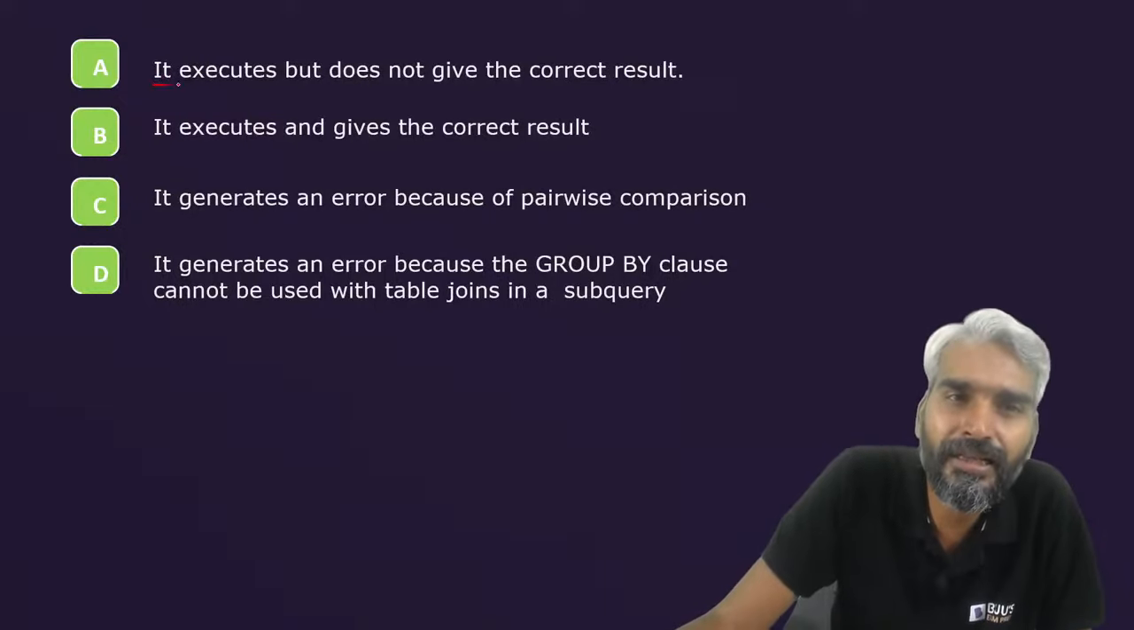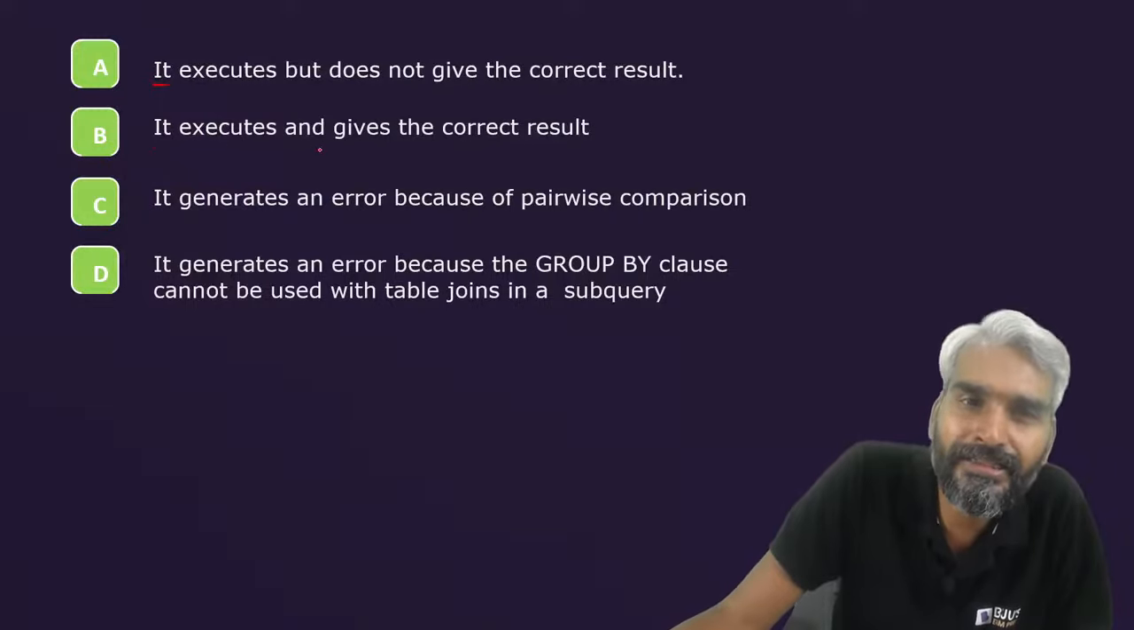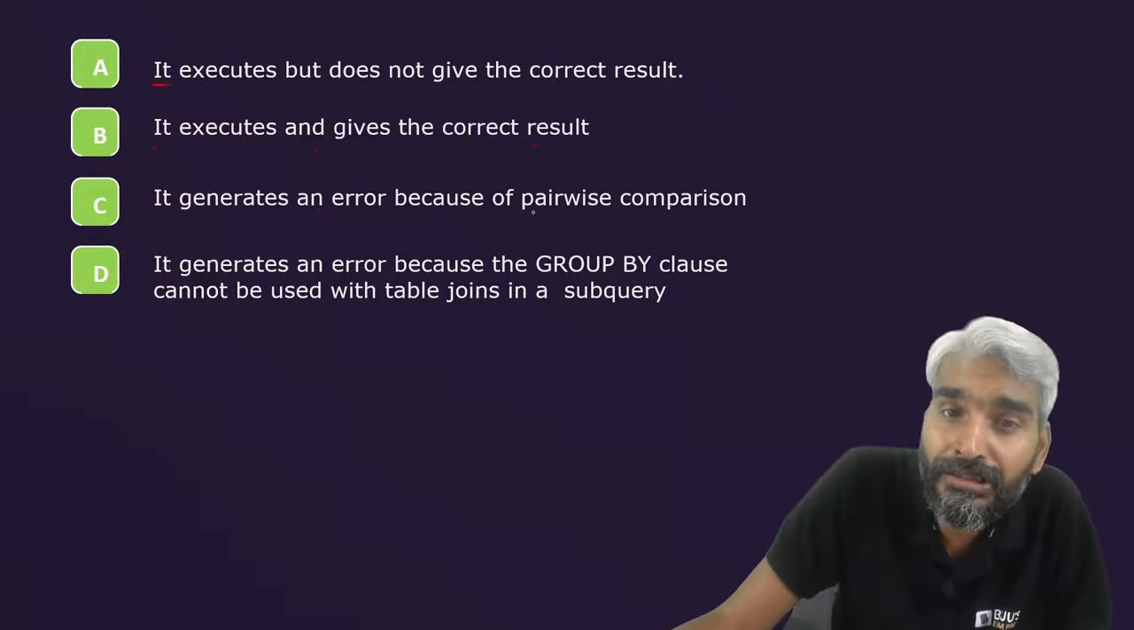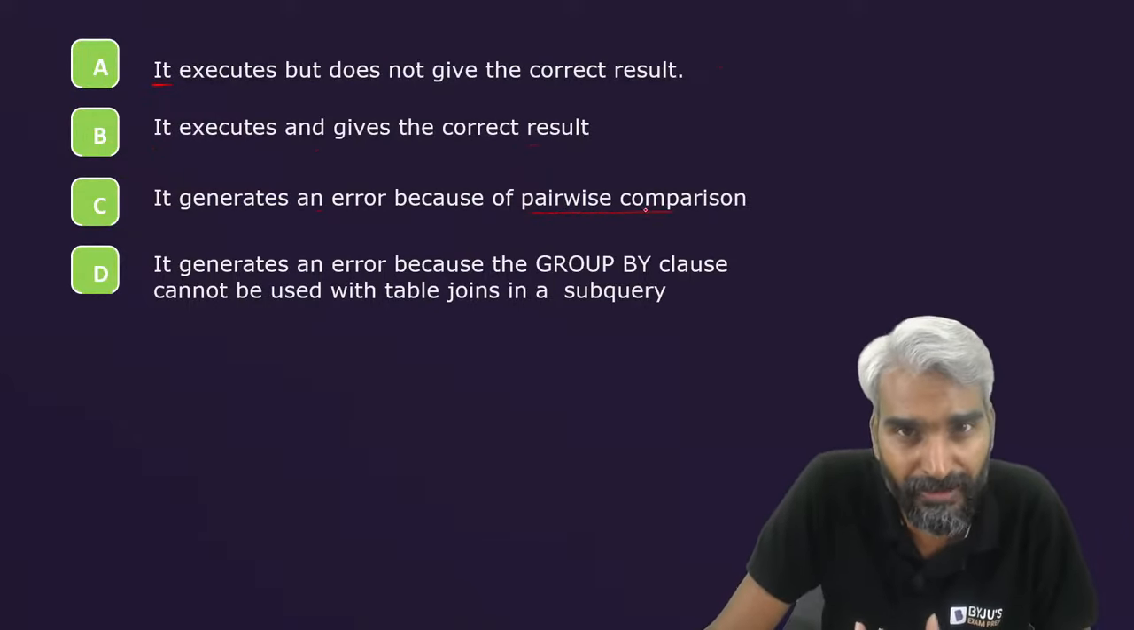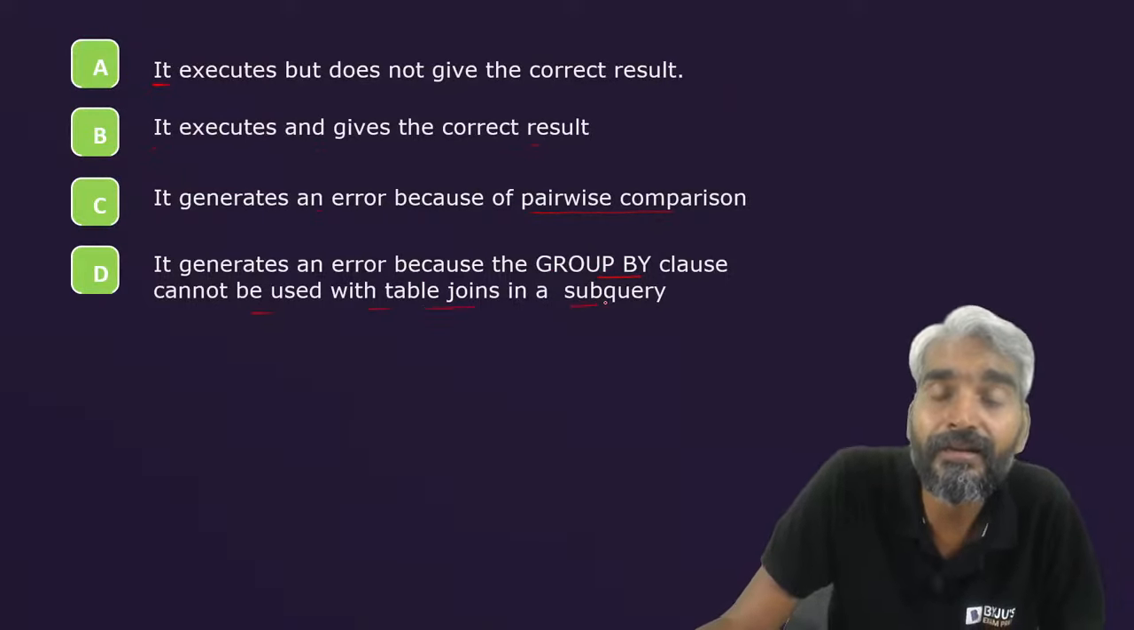It is saying that the query will execute but does not give the correct result. It says it will execute and gives the correct result. It generates an error because of pairwise comparison. Can we do pairwise comparison? That's what we need to understand. It generates an error because group by clause cannot be used with table joins in a subquery.